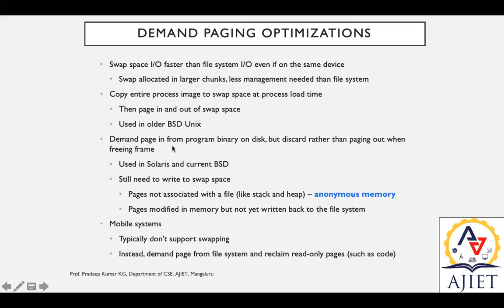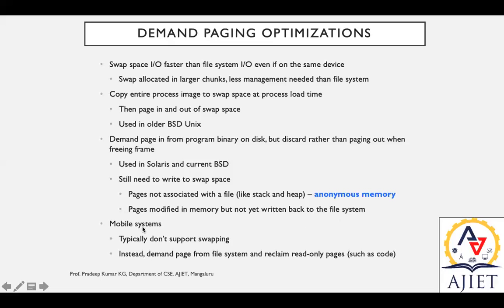So with respect to other operating systems, a demand page request, that is requesting a particular page from the disk, can instead go directly with the file system. We still need to write to swap space for pages not associated with a particular file, like for example the stack or heap, and for these we may go with anonymous memory. That is pages modified in memory but not yet written back. It's already read and utilized but not updated.